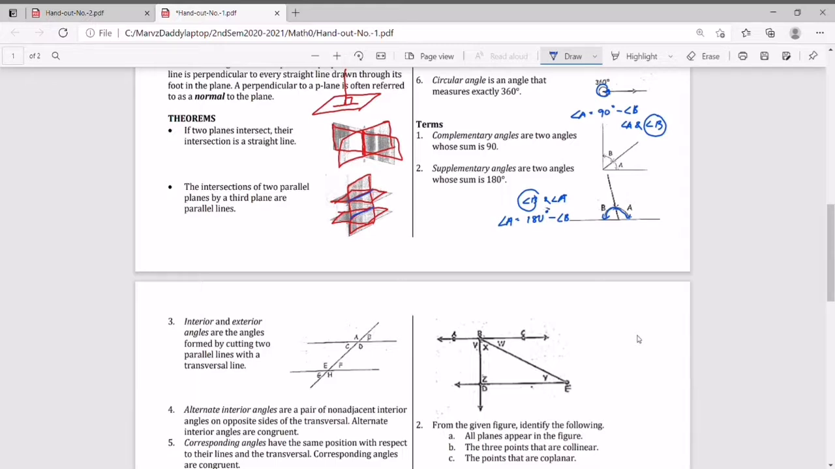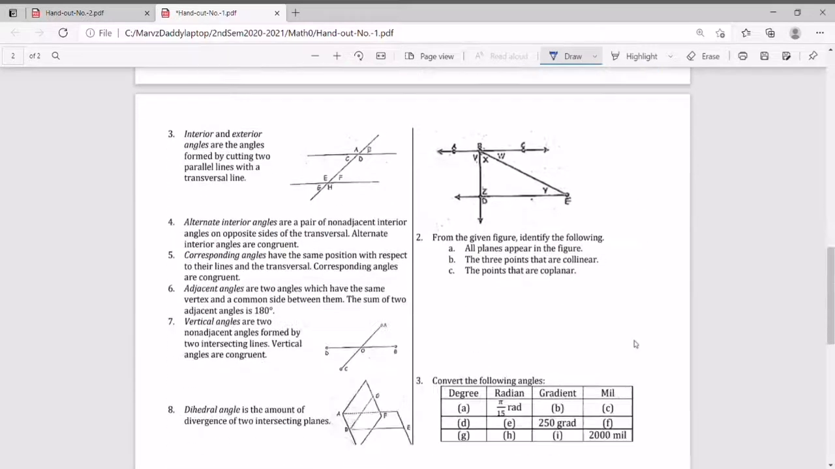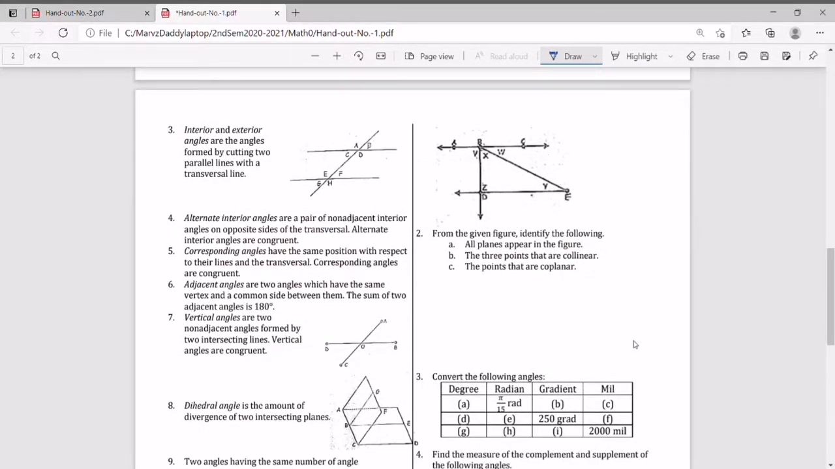For example, angle A is a supplement of angle B. So the sum of the two is 180 degrees. Next we have